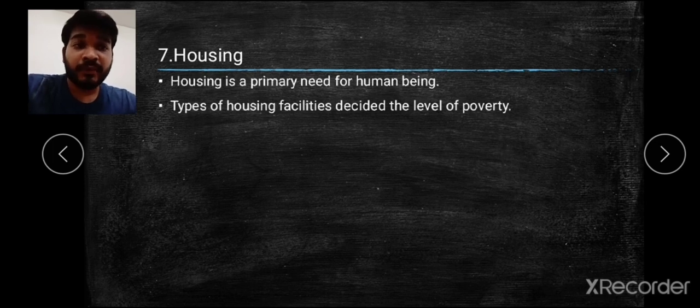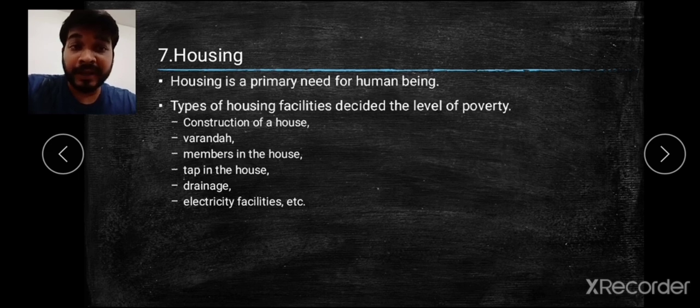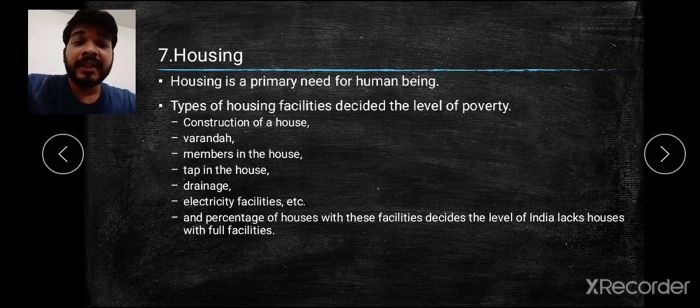And what are the types of housing facility which have been decided for the level of poverty? Construction of the house, veranda, members in the house, tap water that should be there in the houses, drainages, then electric facilities, and the different percentages of houses, and facilities which are lacking in India.